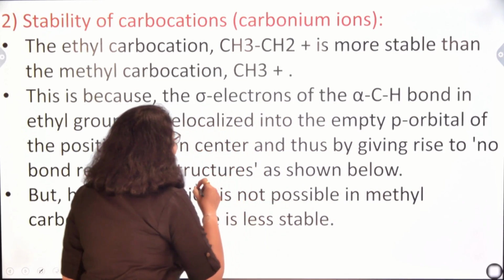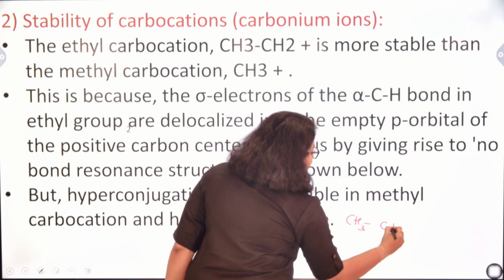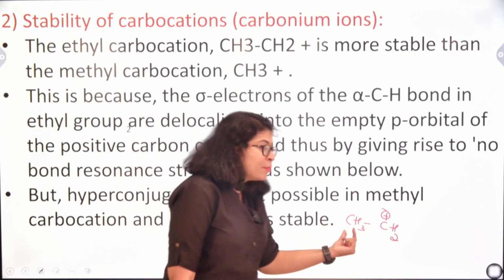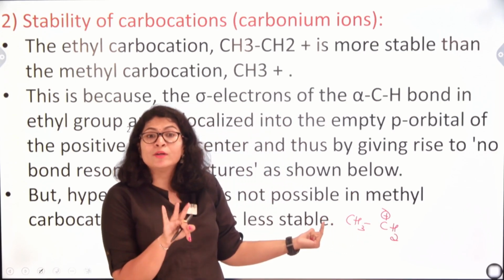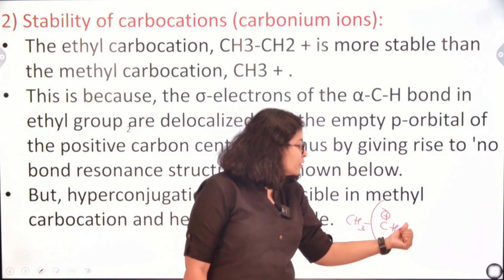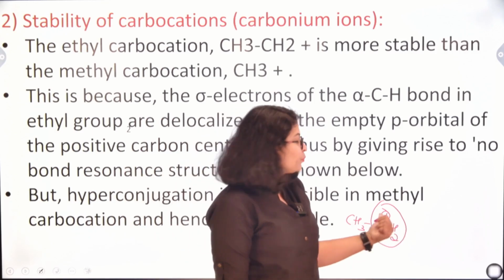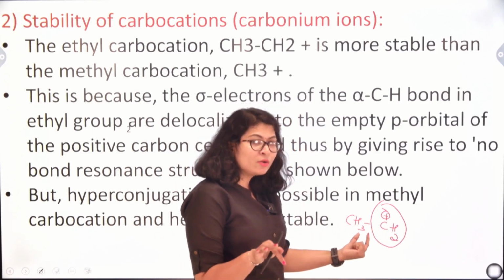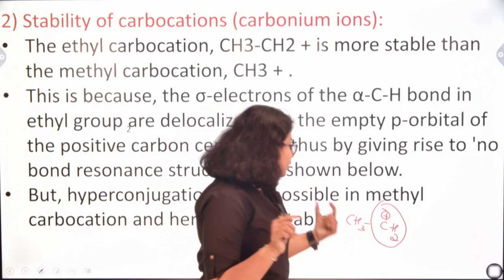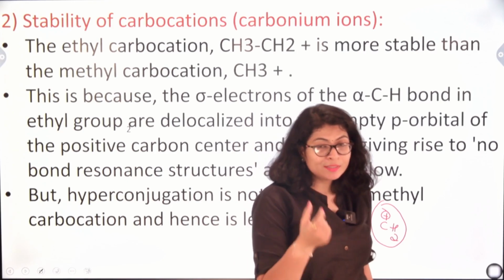Now if you look at the structure, this is CH3CH2+. Here this carbon atom is attached to 3 hydrogen atoms. That means this is the alpha carbon, the carbon to be focused on, and the next carbon to that is obviously our alpha carbon. So in our alpha carbon there are 3 hydrogen atoms. That means there are 3 alpha hydrogens,